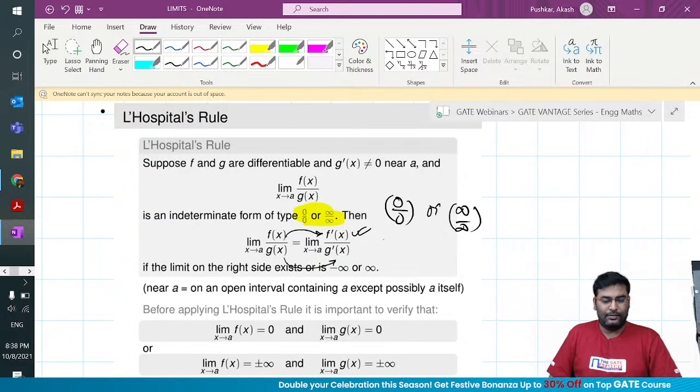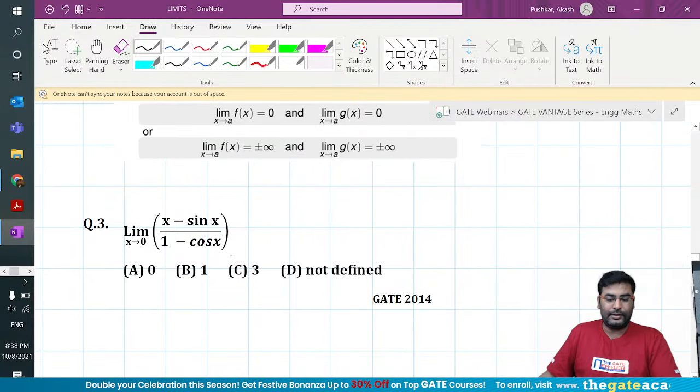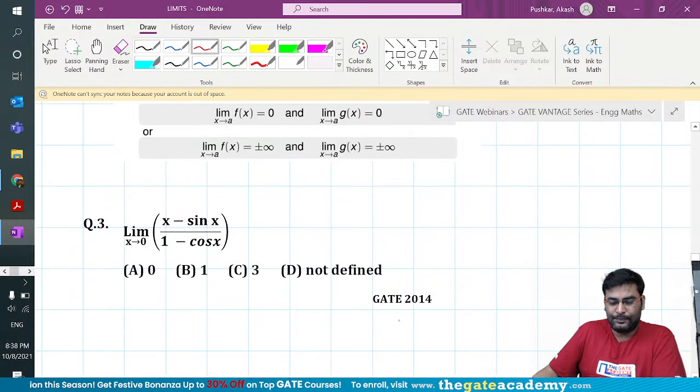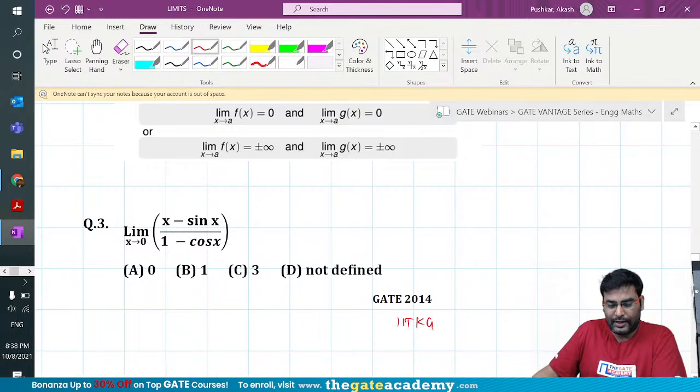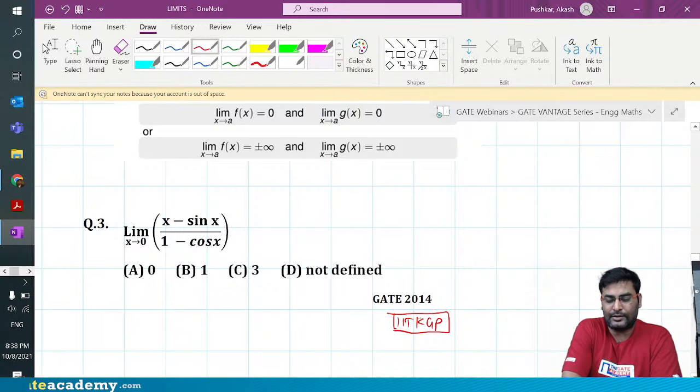Make sense, guys? Clear? So to test that, let me give you a GATE 2014 question, and on the screen let me highlight that it is from IIT Kharagpur time. So in 2014, guys, if you know, IIT Kharagpur organized the GATE exam. So let's take a look at this question and tell me the answer.